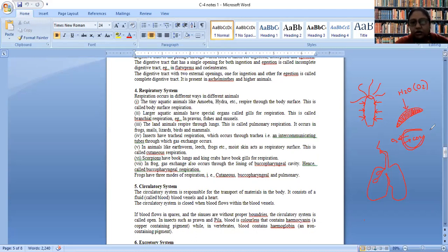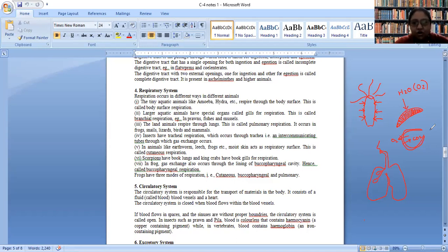Okay, so these are three methods, but that's not all. I said that if you look into animal kingdom classification, beta, you will be able to see diversity there, because animal kingdom classification, plant kingdom classification tells you about the steps of evolution.